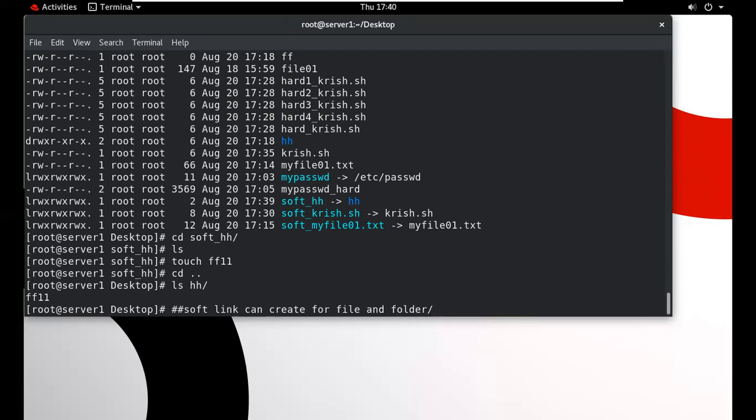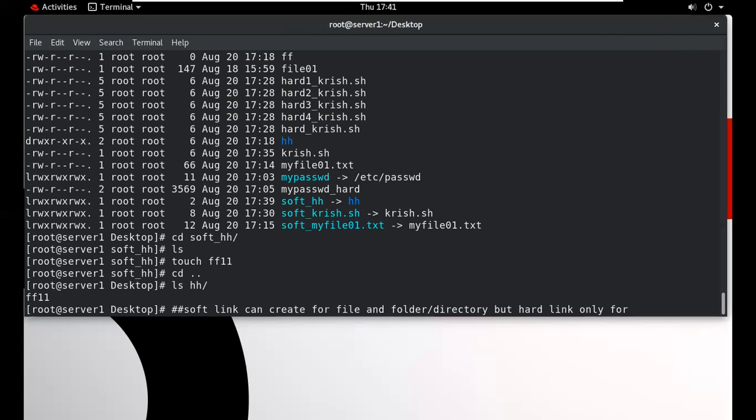Folder means directory. But a hard link is only for a regular file, only for the regular file.